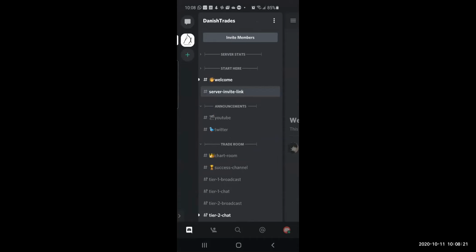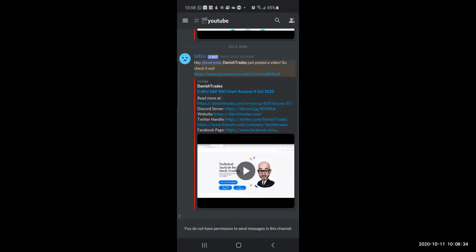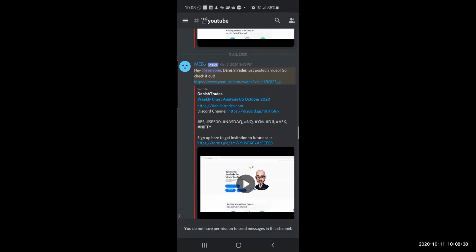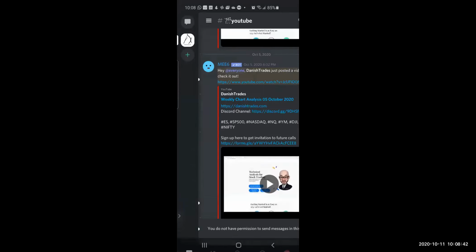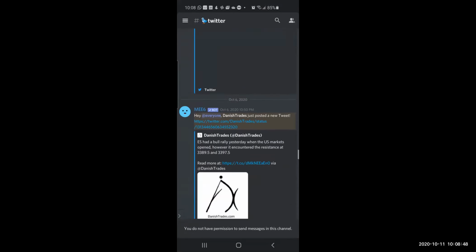I can just close it. So it just shows the most recently opened rooms, or most common active rooms, even when I close this tab. The next section is announcement. YouTube, it automatically pulls all the posts that I do on YouTube. So that's for the YouTube section. Similarly for Twitter, anything that I tweet on my Twitter handle gets automatically pulled in here.